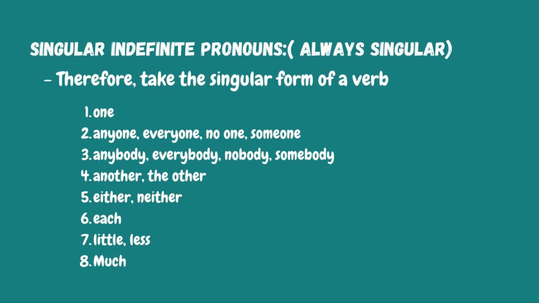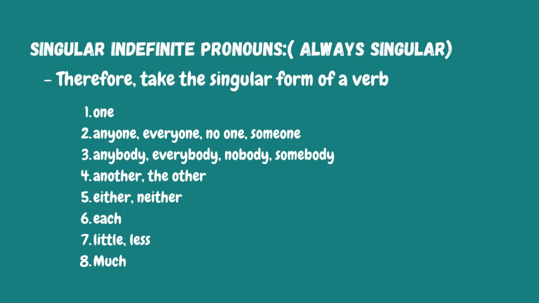Now here are the examples: anyone, everyone, no one, someone, anybody, everybody, nobody, somebody, another, the other, either, neither, each, little, less, much. Once again, they're always singular.